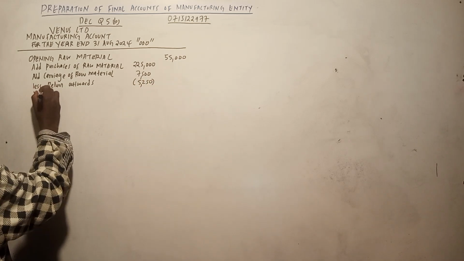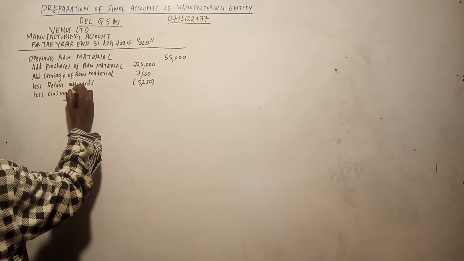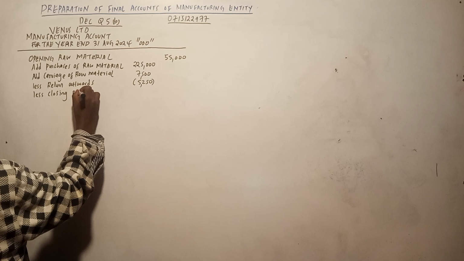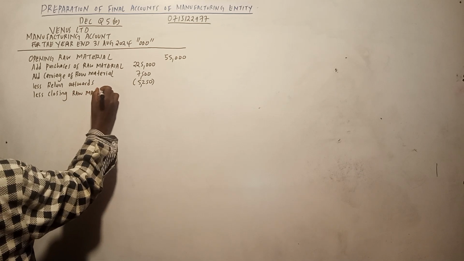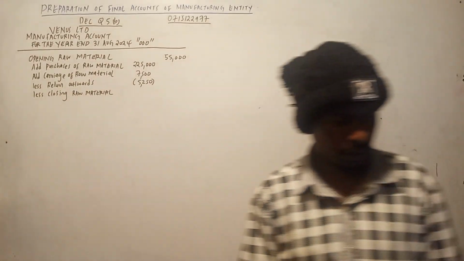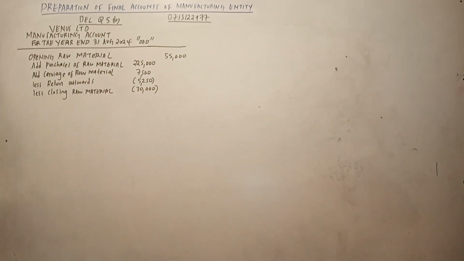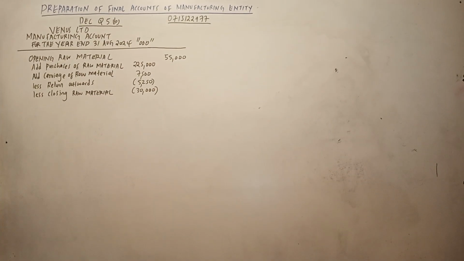Then we can less now closing material, raw material. That's in information number 1. Go to information number 1. So information number 1, raw material is 30,000. Itakuwa ni 225,000 plus 7,500 minus 5250 minus 30,000.